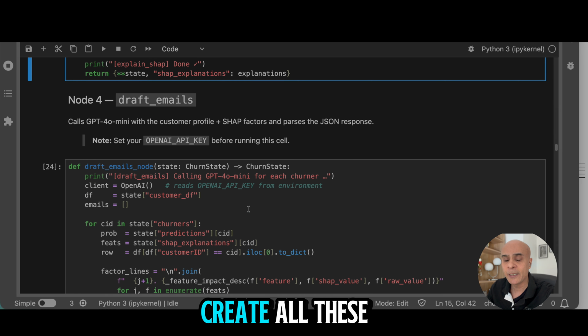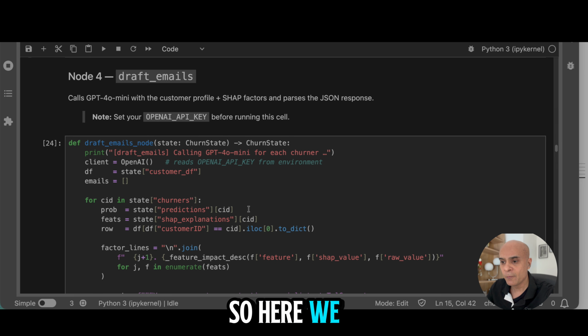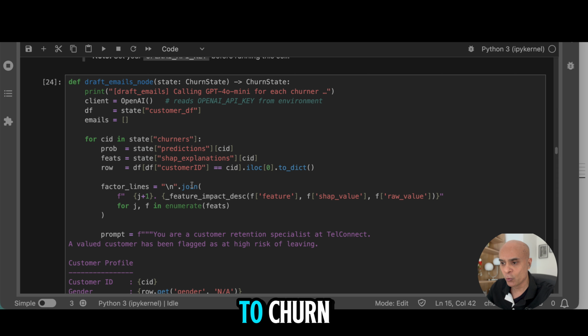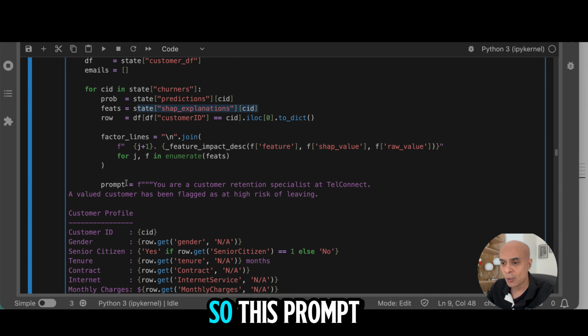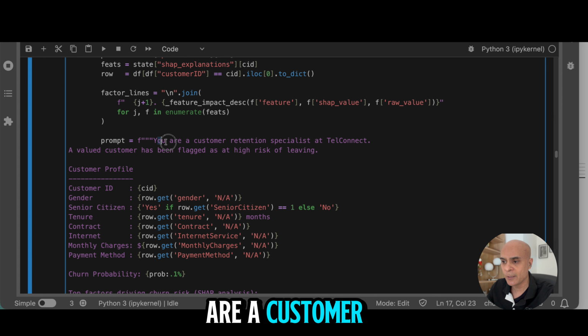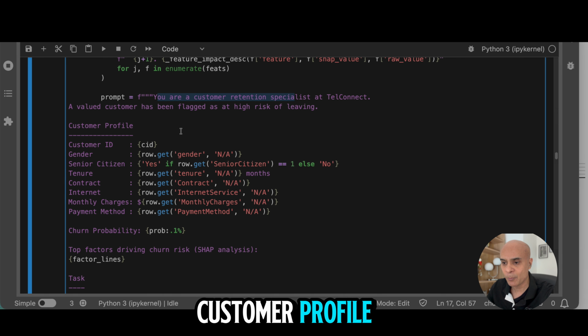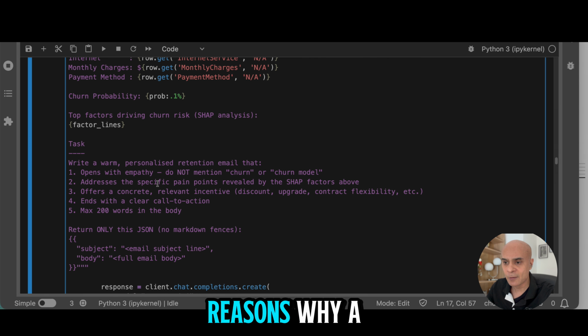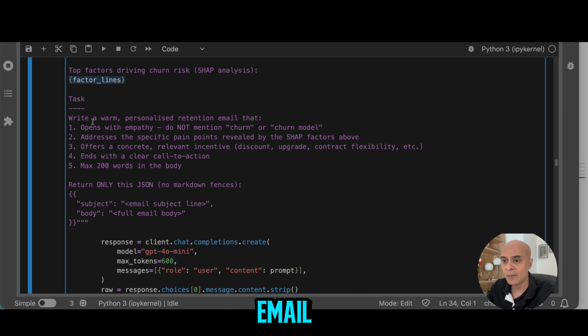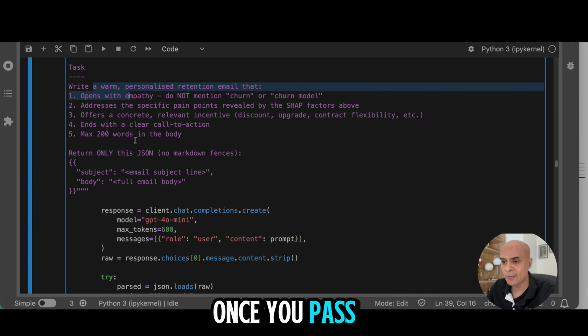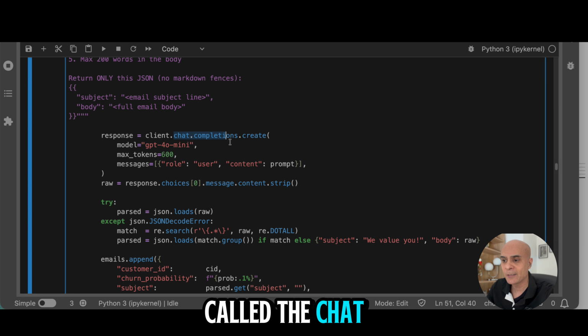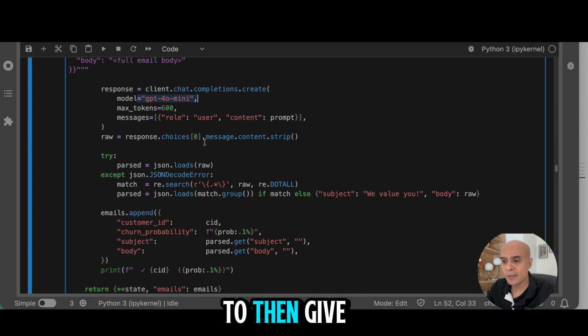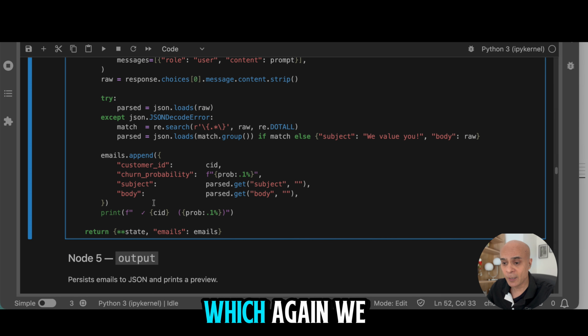Now we are all set to create all these draft emails. Here we take all the reasons why a customer is going to churn, and then we create this prompt. This prompt says that you are a customer retention specialist. This is the customer profile. These are the reasons why a customer is likely to churn. And then we are asking the large language model to create an email which is warm and opens with empathy. Once you pass this prompt to this function called chat completion create, and you give the model, GPT-4 mini, it is going to give us back the draft email,